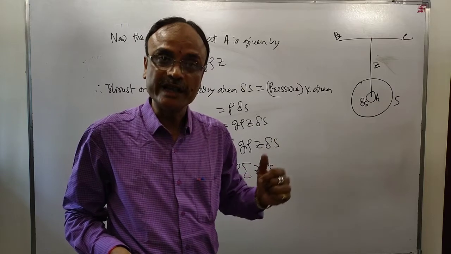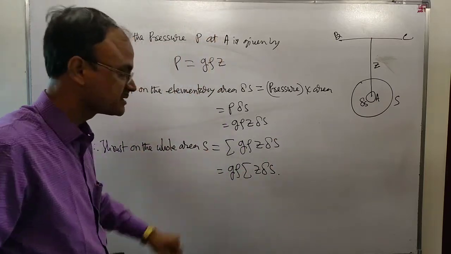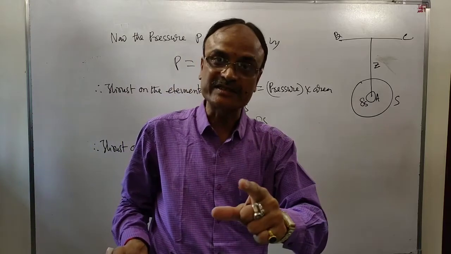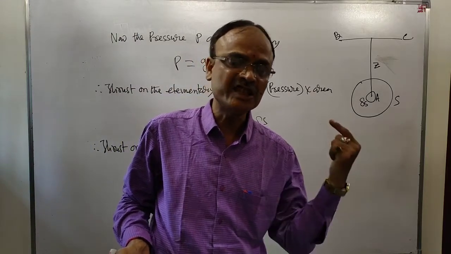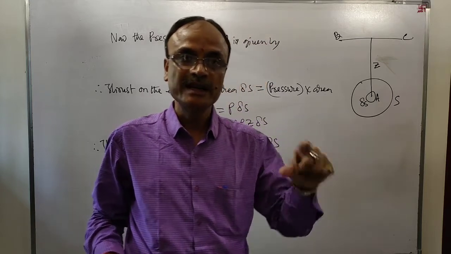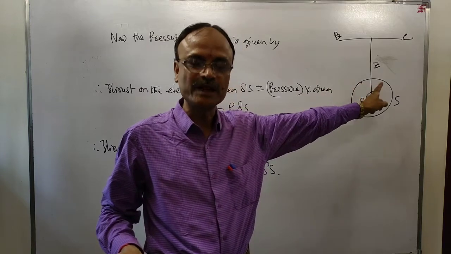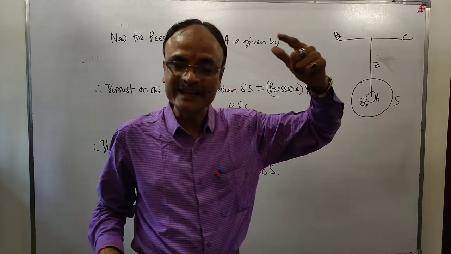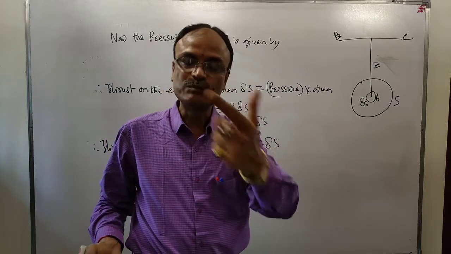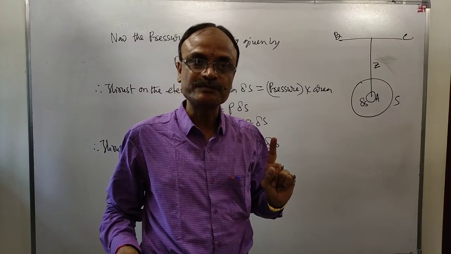Now, what is our aim? We have to show that the thrust on the whole area S should be equal to S into the pressure at its center of gravity. Means, if the center of gravity of S is suppose G, we have to find the depth of G, the center of gravity, below the effective surface.